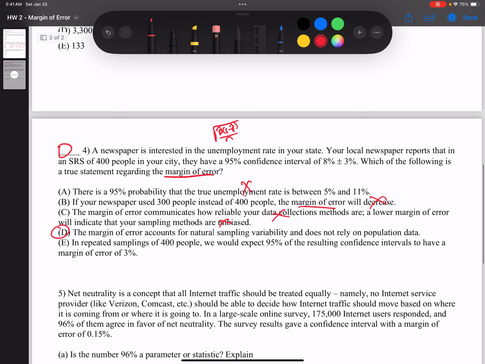And then it says in repeated samplings of 400 people, we would expect 95% of the resulting confidence intervals to have a margin of error of 3%. That's again a mistake in the definition. If we take repeated samples of 400 people, we would expect our true proportion to be in our interval 95% of the time. That's the definition of a confidence interval, and it has nothing to do with the margin of error.